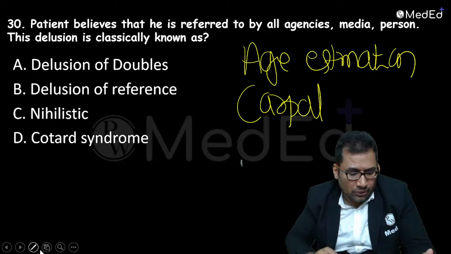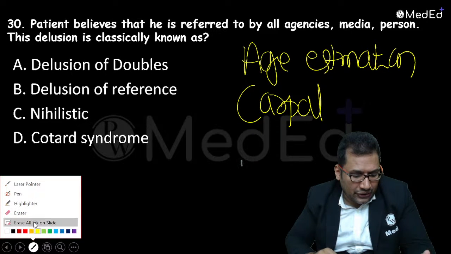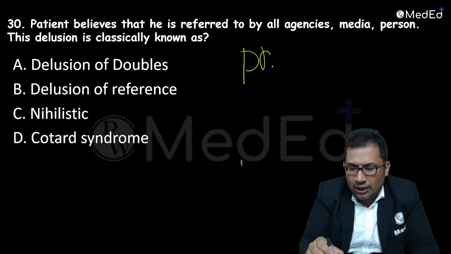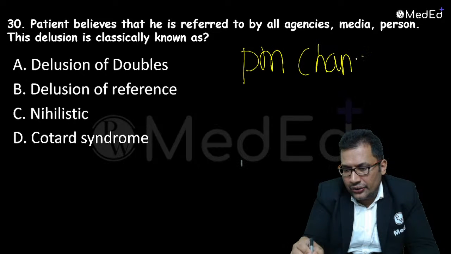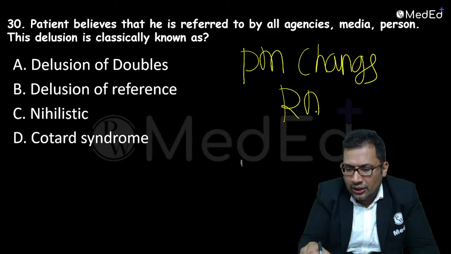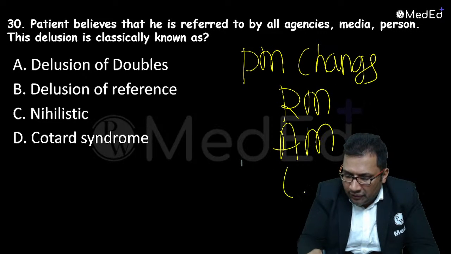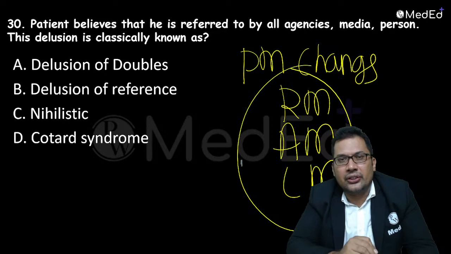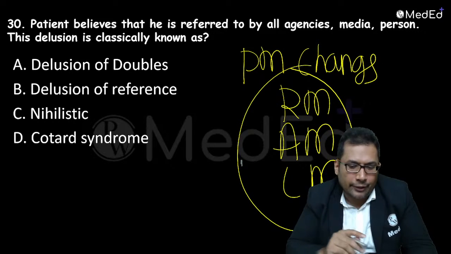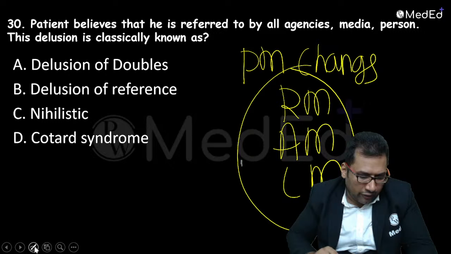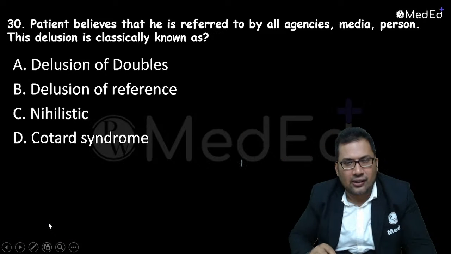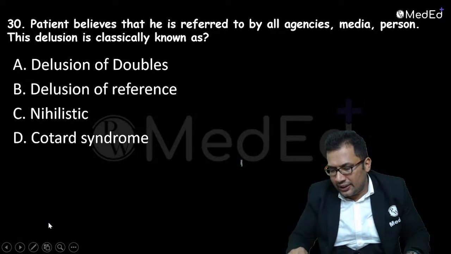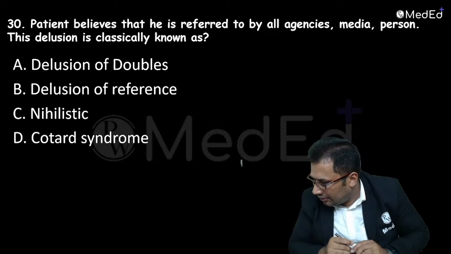Gustafson method you must know. And the postmortem changes. Postmortem changes are a sure question, especially rigor mortis, algor mortis, livor mortis, and all this can be asked. And a few questions can be asked from hanging and other topics. So that's it about today's discussion.